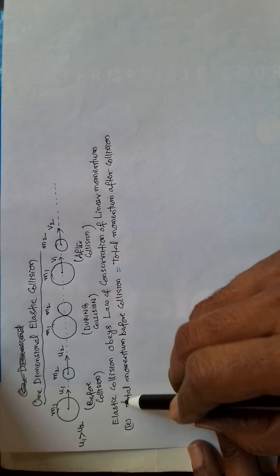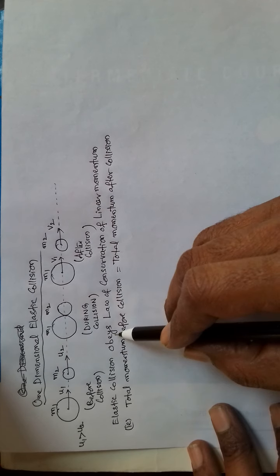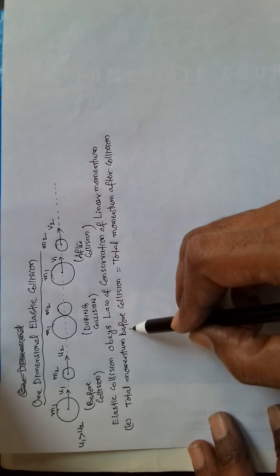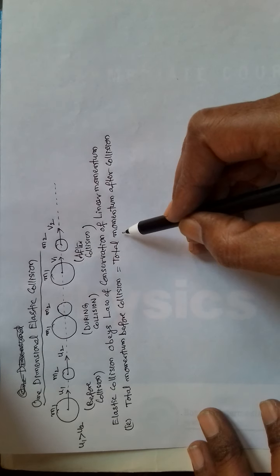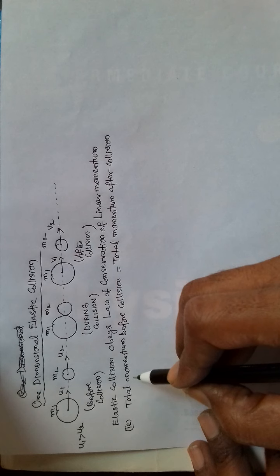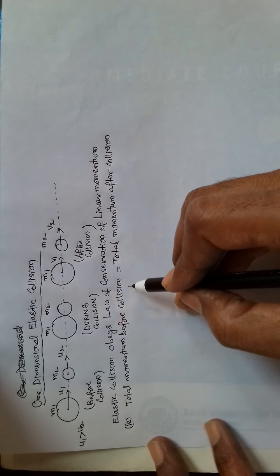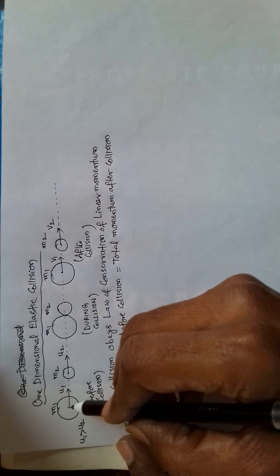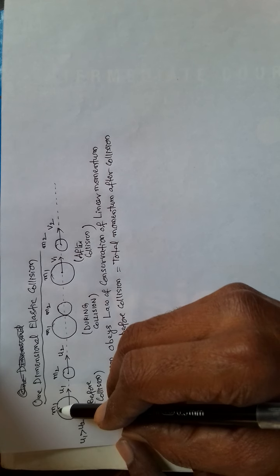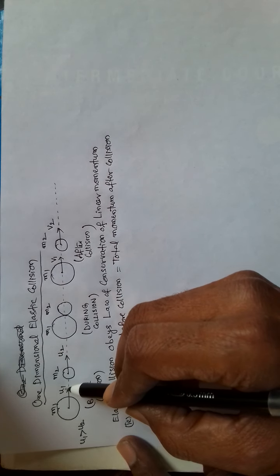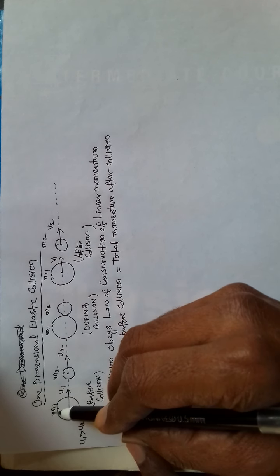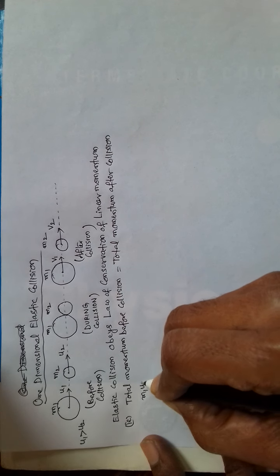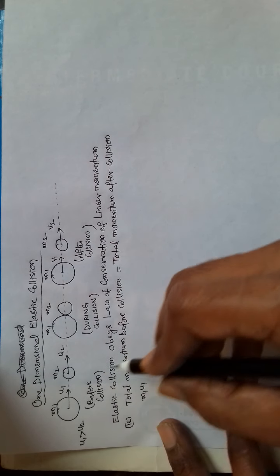We know very well that elastic collision obeys the law of conservation of linear momentum. That is, total momentum before collision is equal to total momentum after collision. Now let us find total momentum before collision. Here before collision, its mass is m1 and velocity u1. Momentum means mass into velocity, m1 u1. So this is the momentum of this ball.